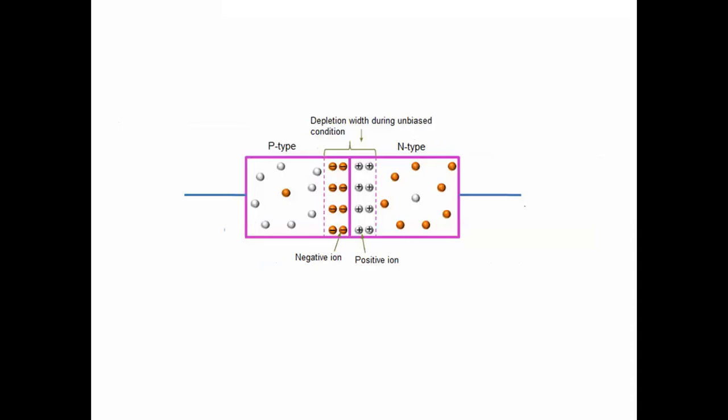Similarly, if you consider this figure, this is the unbiased condition. This is the p side, the white dots are the holes, and the gold dots are the electrons. Unbiased means we have not applied any voltage to the diode. In such a situation, the depletion layer will be formed. This is the depletion layer, and this is the junction. On the junction, this side is negative and this is the positive side. So this is the unbiased condition.